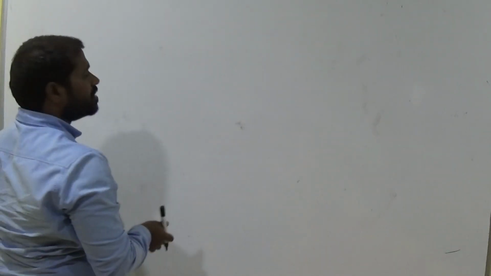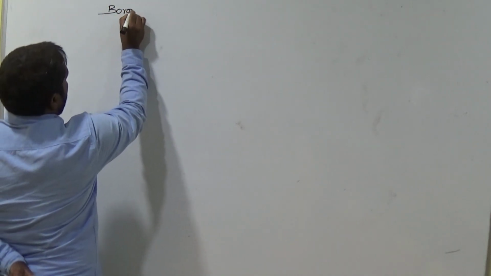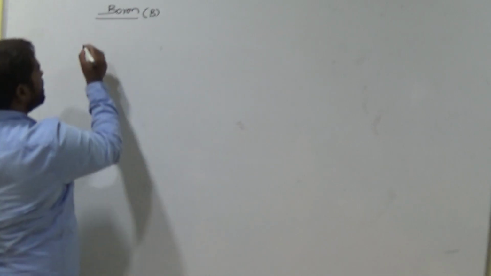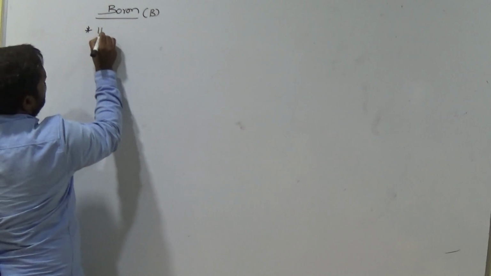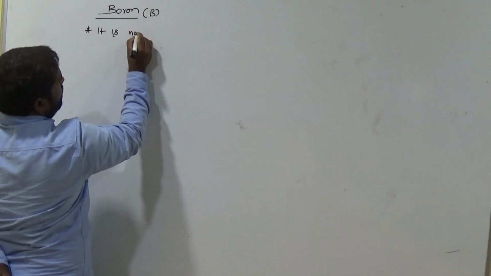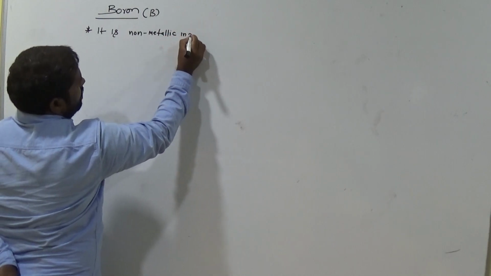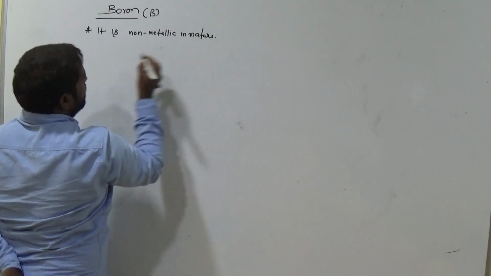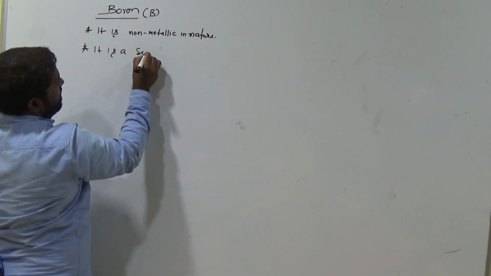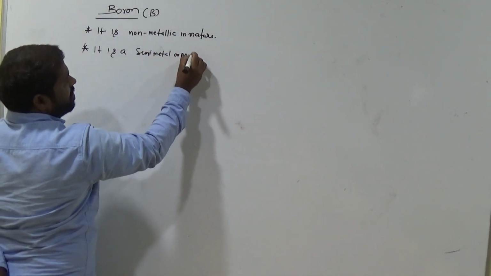Next, go to boron. About boron. It is non-metallic in nature, and also we represent it as a semi-metal or metalloid.